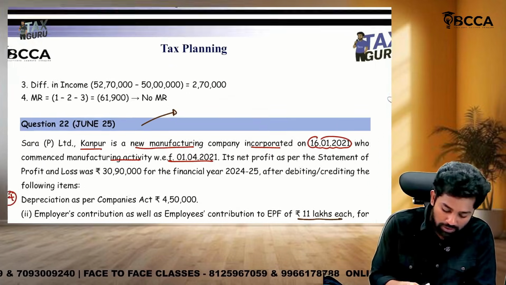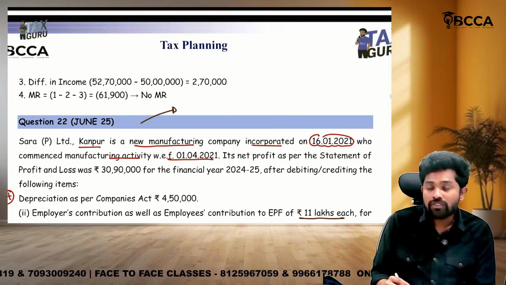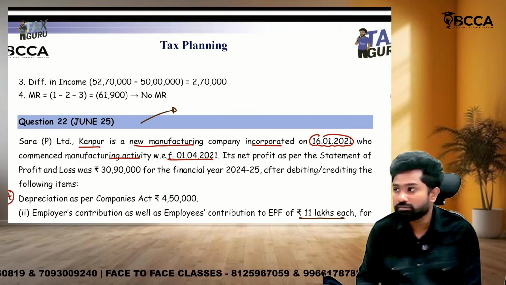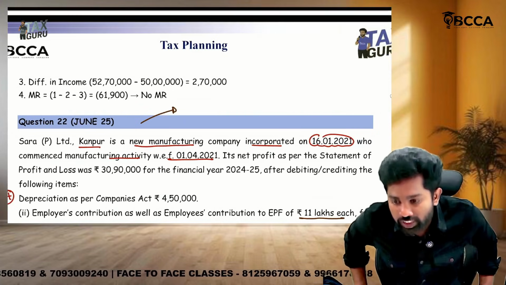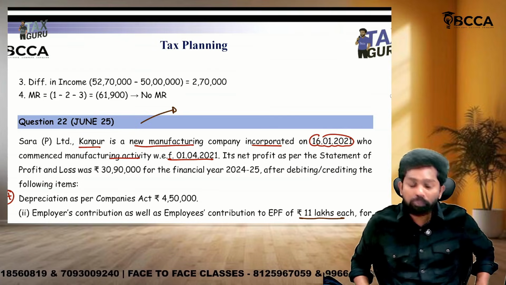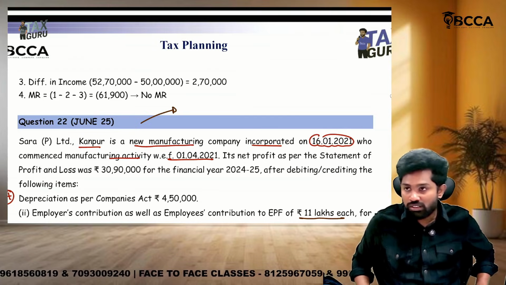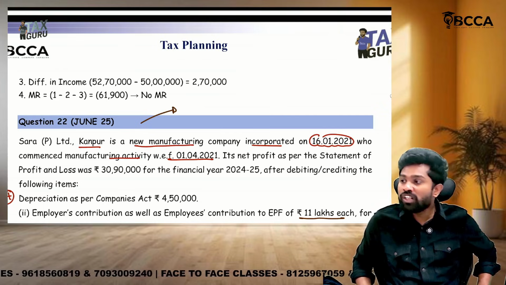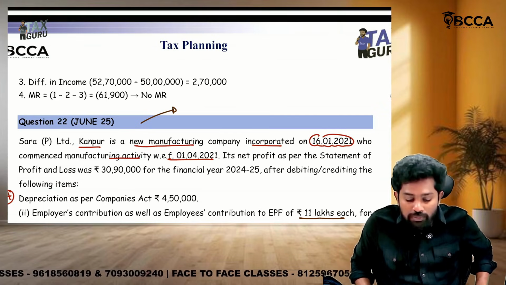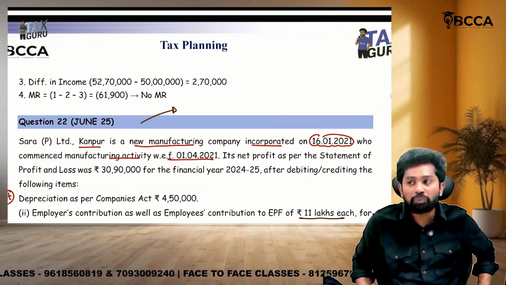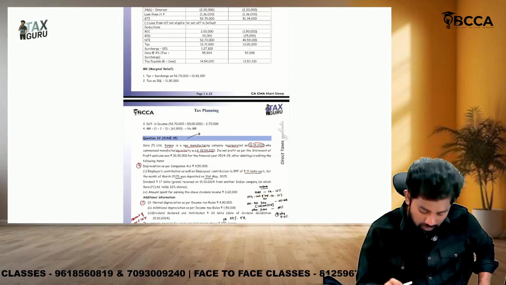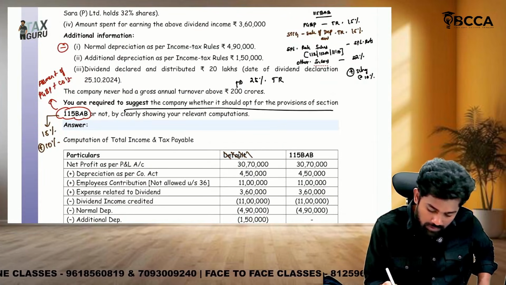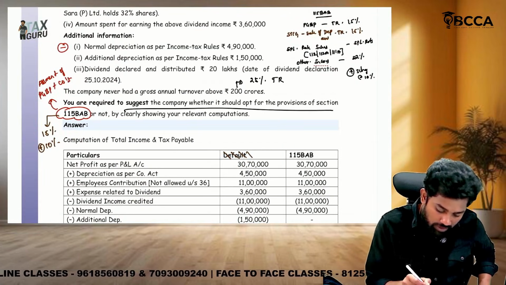Sir, one more point. For individuals, the new regime is the default one, and the old regime is the optional one. But for companies, the old regime is the default one, and new regimes like this 115BAB are optional. You are required to suggest whether it should opt for 115BAB or not.